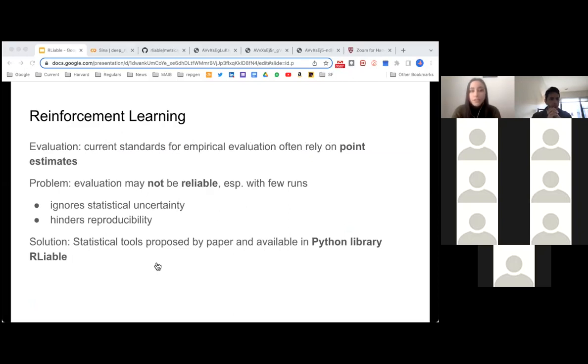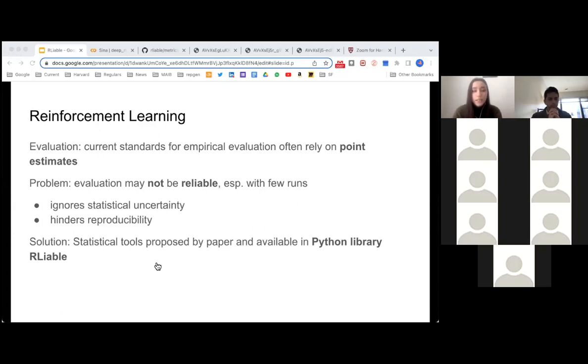And currently, the standard for evaluation often focuses on point estimates. The paper highlights specific shortcomings of that evaluation and how they would improve upon that.